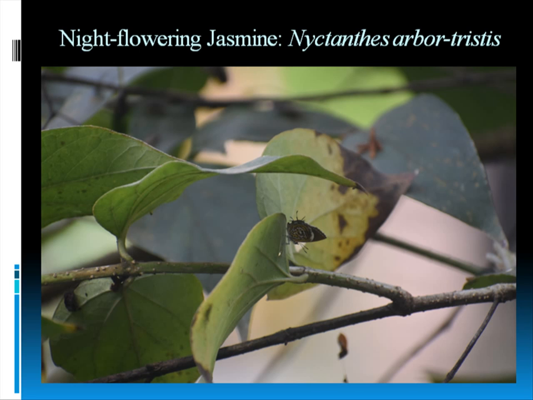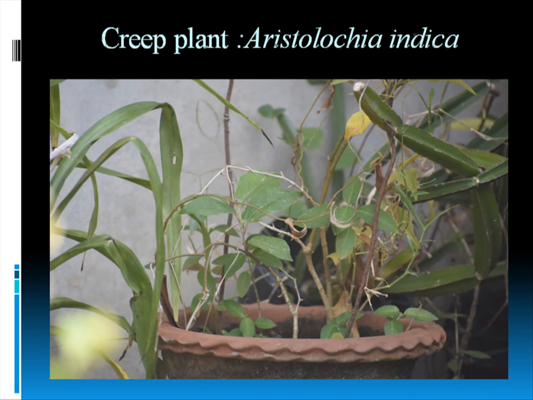So first I will tell you this is the night flowering jasmine, or Cephali, Nyctanthes arbor-tristis. And the butterfly you are seeing is the monkey puzzle. It is also from the family blues. I said the blues are the smaller ones. It doesn't always show that there is blue inside, but they are called blues because most of them emit the blue color. That's a monkey puzzle, and if you enlarge the photograph, you will see that on its hind wings there is a very different kind of pattern, like a puzzle. That's why it is called monkey puzzle.